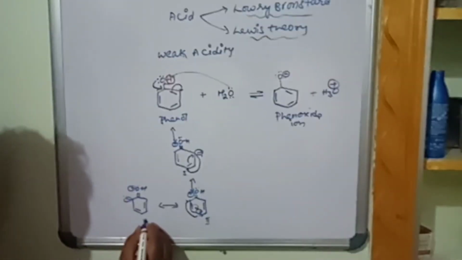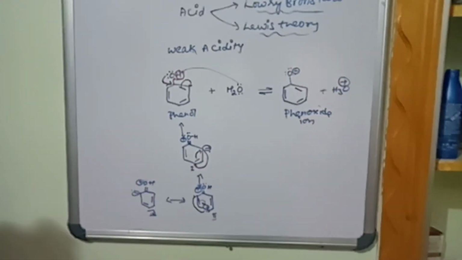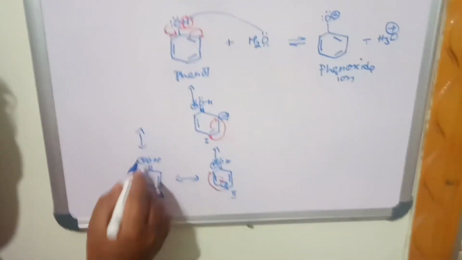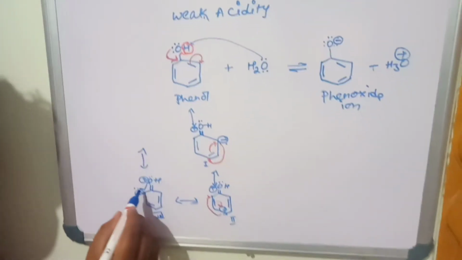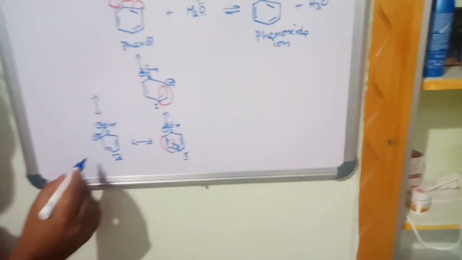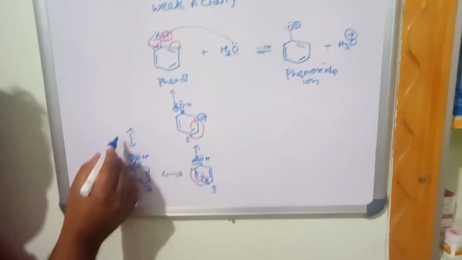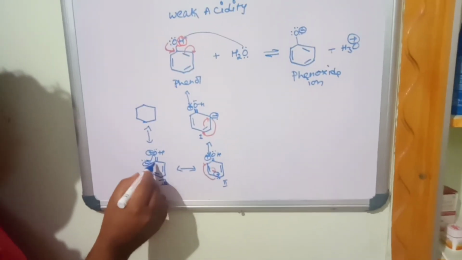This is the third structure. Last structure, if you see, this will give back the electrons to the oxygen. Means the electrons are taken by the oxygen, and as a result, it again forms a phenol structure back.